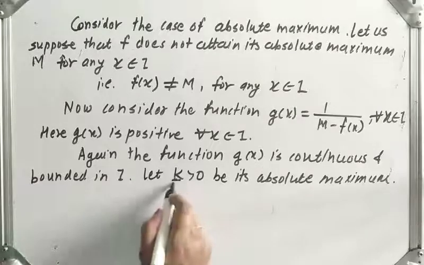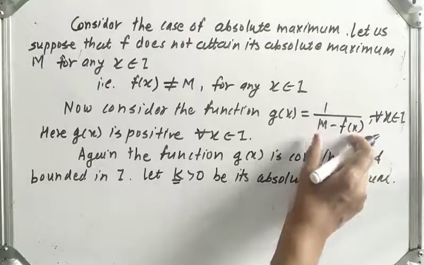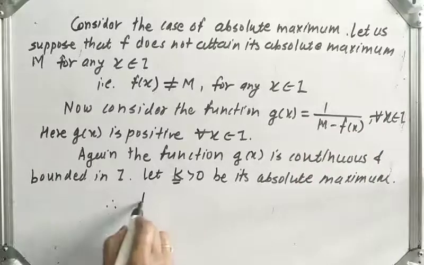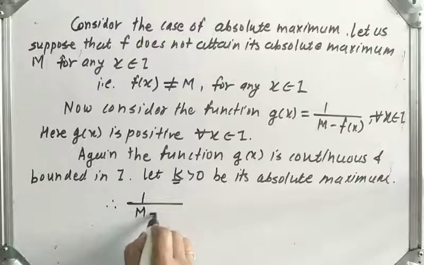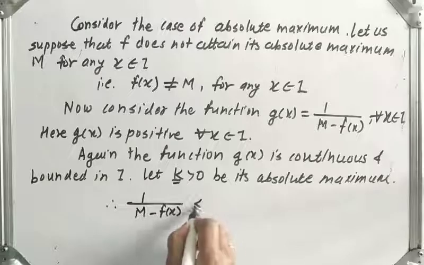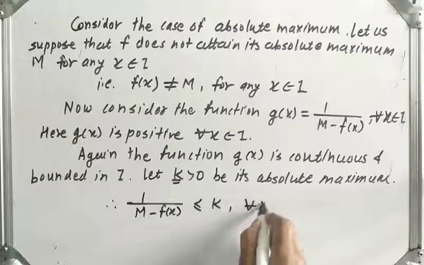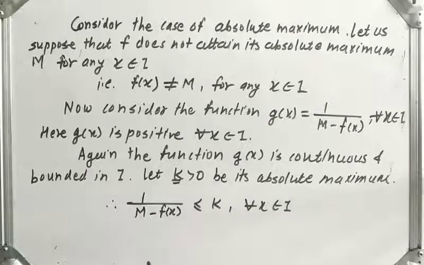As k is the absolute maximum, each value of this function is less than or equal to k. Therefore 1 upon (M minus f(x)) is less than or equal to k for all x belongs to I. What does it imply? Let us take its reciprocal.